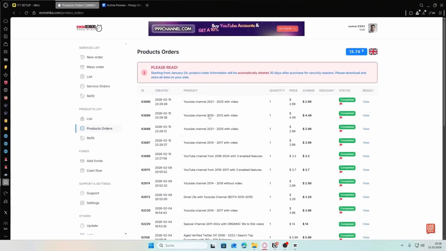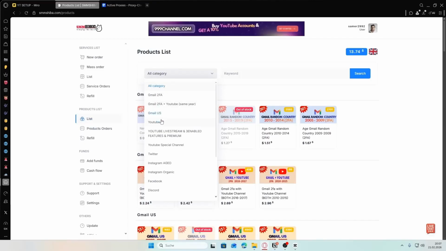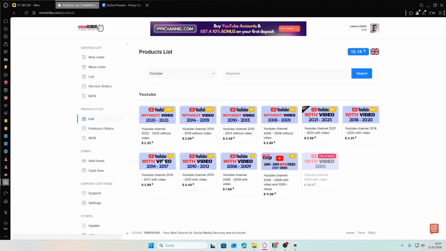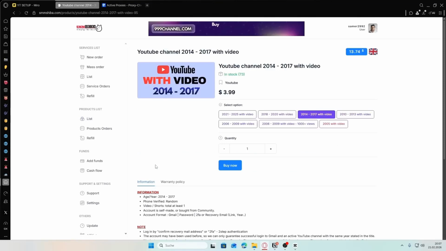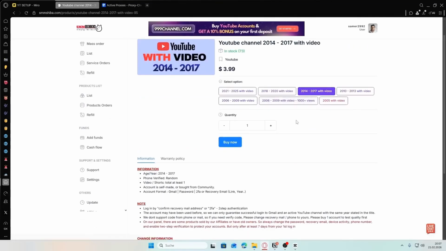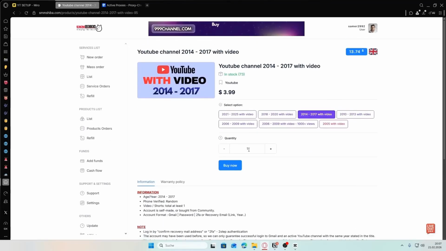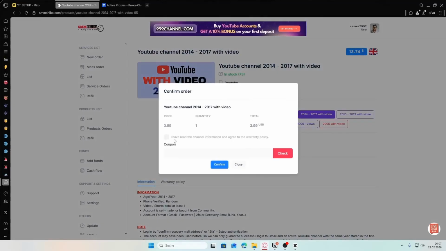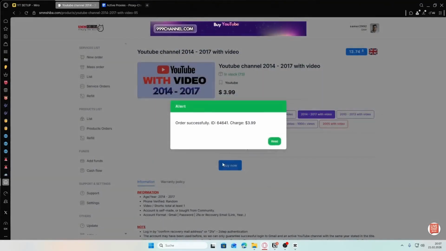Alright, so I'm currently at my dashboard on smmshiba.com, and do not get confused by the website names. SMM and SMM are actually the same website. So all you have to do once you've created yourself an account here is to go on list, click on this category icon, select, and here you want to select something, basically any option that says you from with video. So I'm going to choose this one right here. And this should be already fine. 2014, 2017. Yeah. Now I'm going to click on buy, confirm.